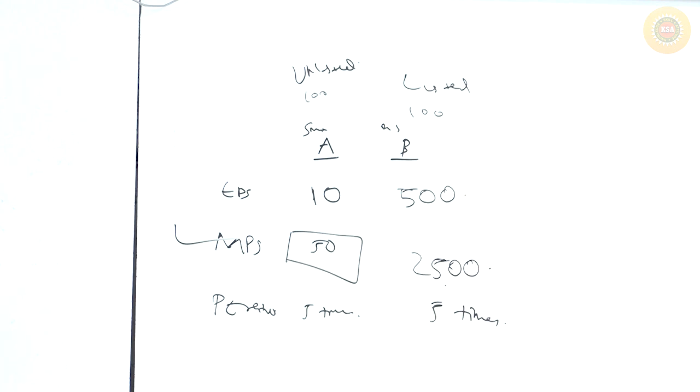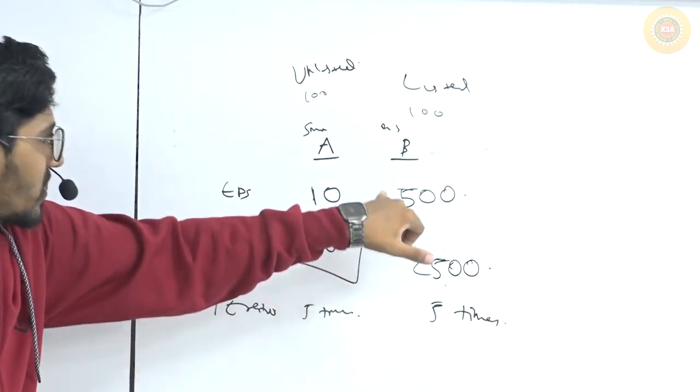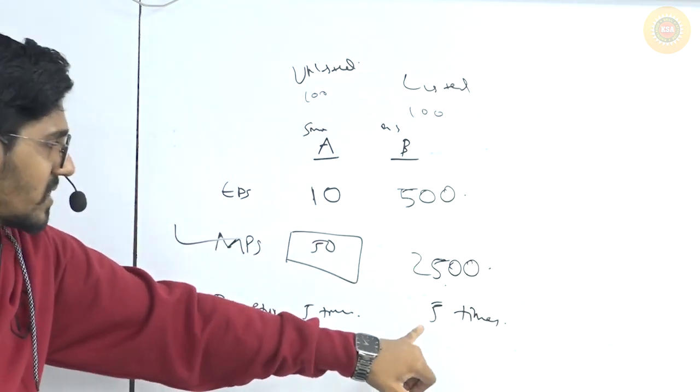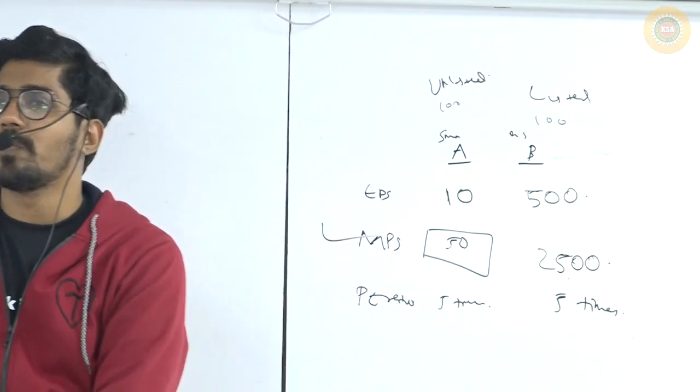Actually, in the stock market, most beginner level people, or even high level people, value shares using the P/E ratio. There are many P/E ratios, like the P/E growth ratio and the trailing P/E ratio, but this is the simple way to calculate it. The P/E ratio is nothing but market price per share divided by earnings per share. Using the P/E ratio, you have valued the company share, which is 50 rupees.